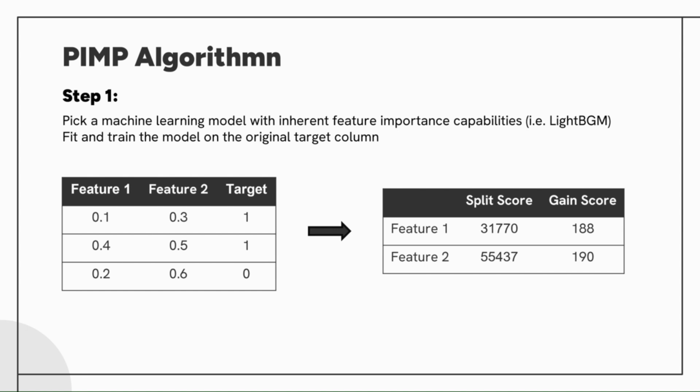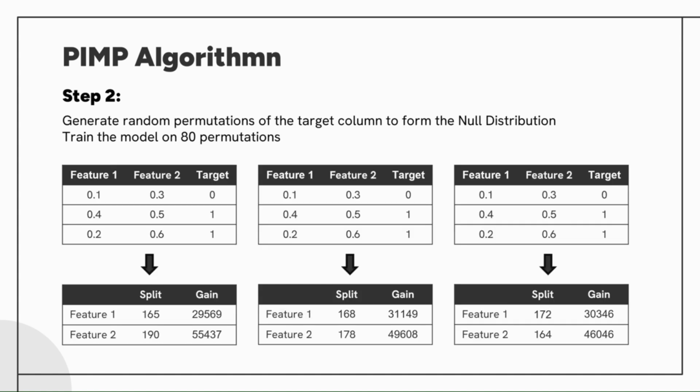We will use the PIM algorithm to do feature selection. We use LightGBM to fit and train the model on the original target column. This will result in a data frame with a split and gain score for each feature. Next, we randomly permute our target column and fit it on the same LightGBM model.